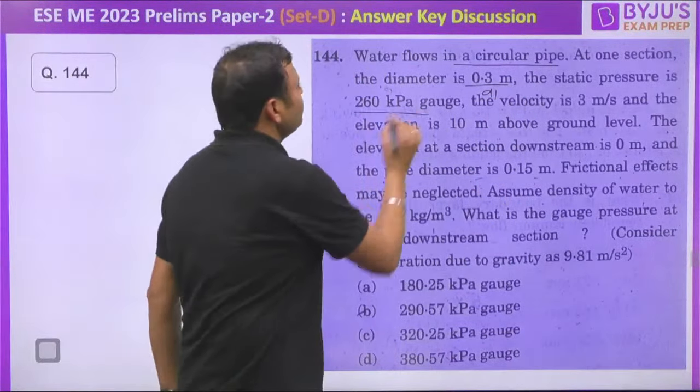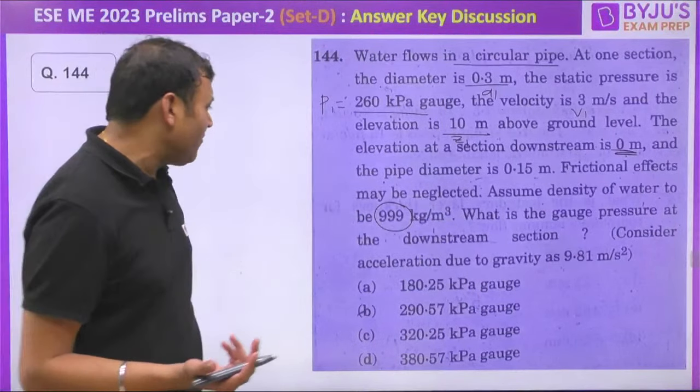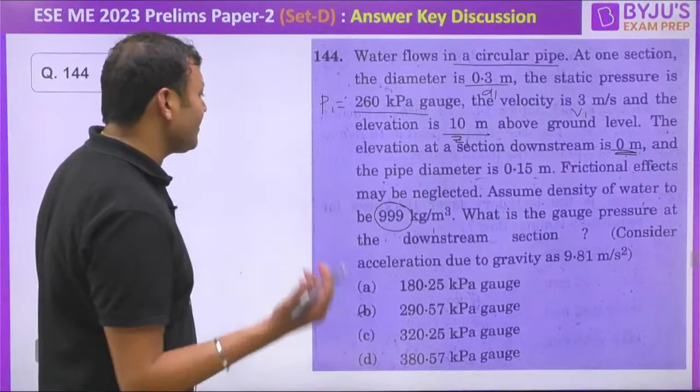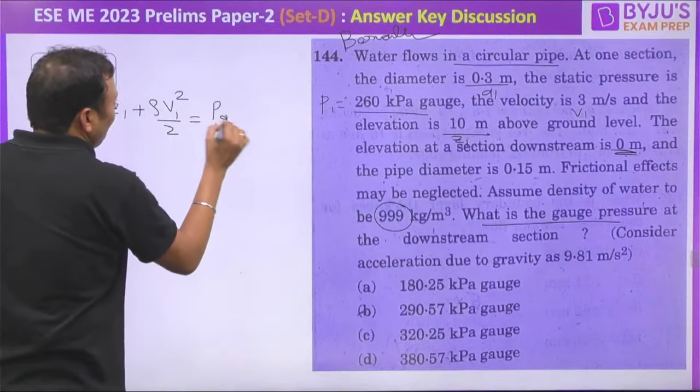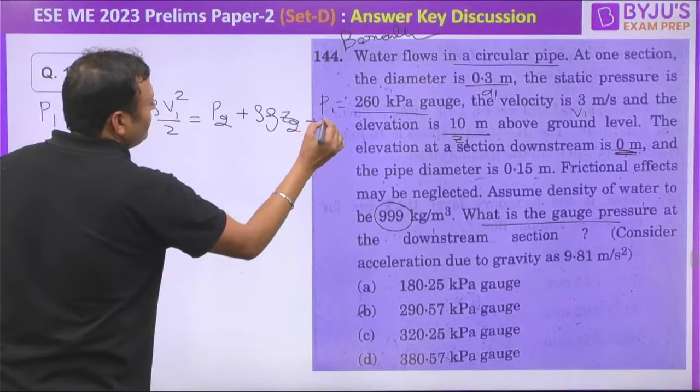Assume the density of water to be 999. To make your calculation simple, you can take 1000 even. 999 and 1000, there is not much difference. What is the gauge pressure at the downstream section? The question is from the Bernoulli equation. So we can say P1 plus rho g Z1 plus rho V1 square by 2 is equal to P2 plus rho g Z2 plus rho V2 square by 2. Right? And the options are in kilopascal.